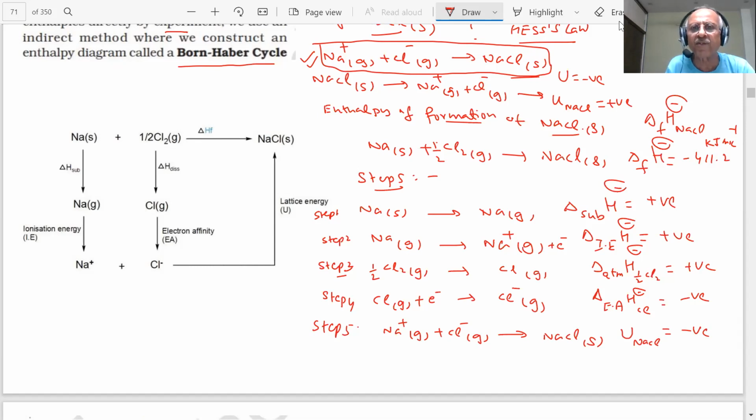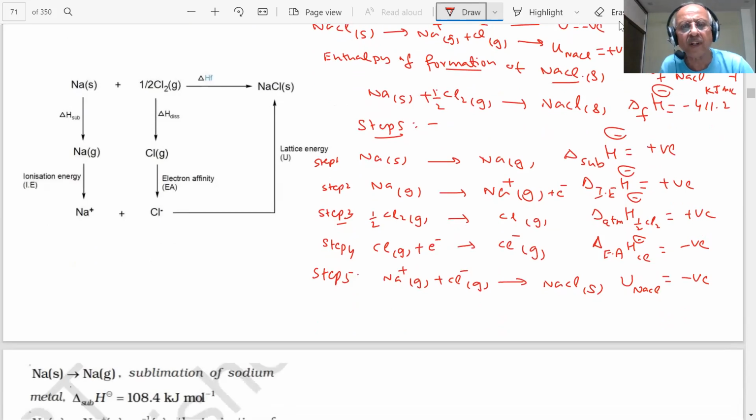So these are the 5 steps. And this is the 1 step, which I have indicated here for the enthalpy of formation. What is the single step for the formation of NaCl?